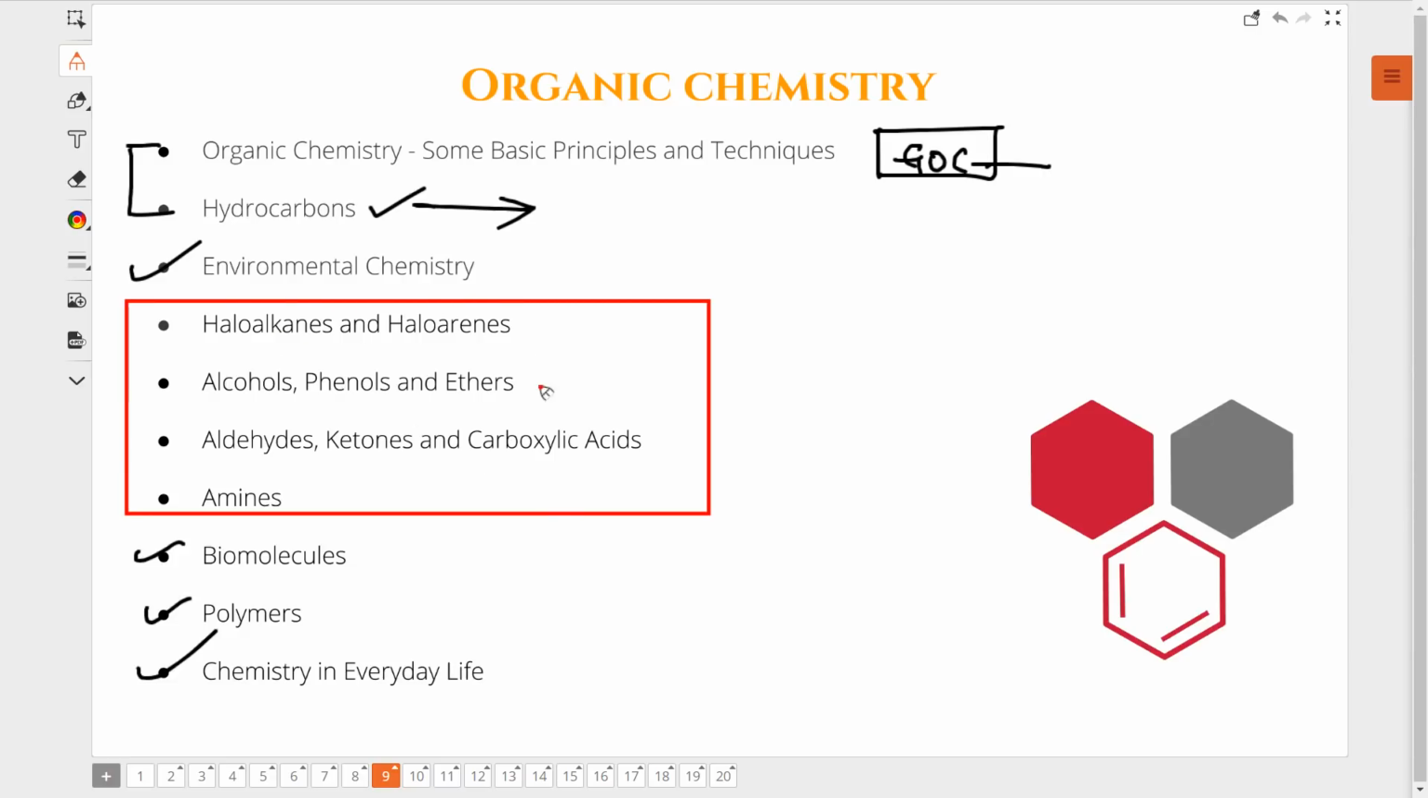What about the highlighted topics then? Haloalkanes, alcohols, aldehydes, amines. Do it. But after you finish the rest of the organic chapters. Am I clear with my statement? Am I clear?